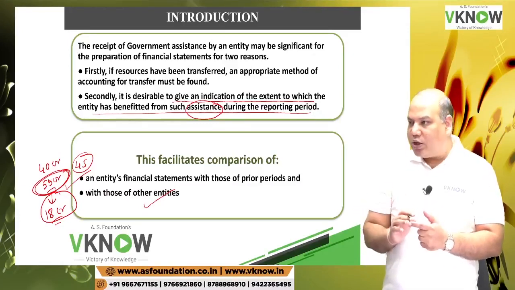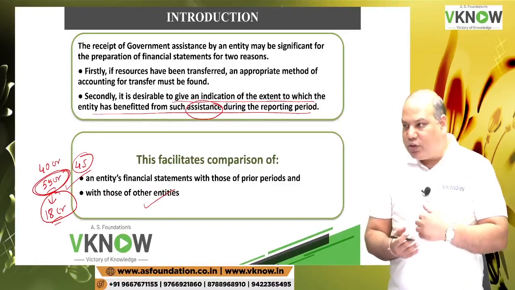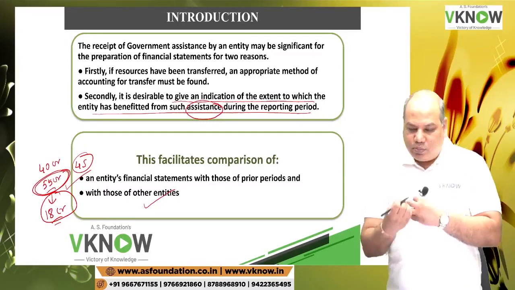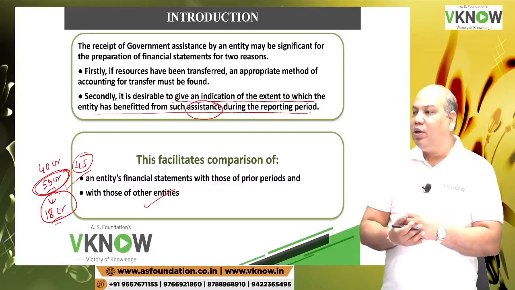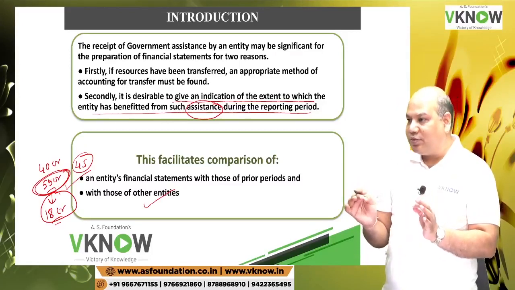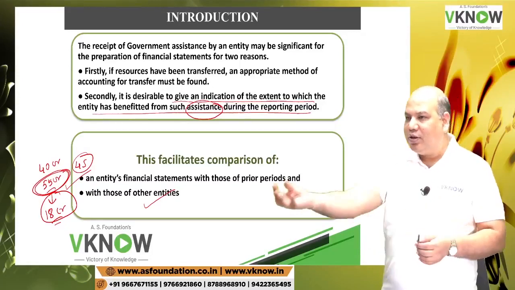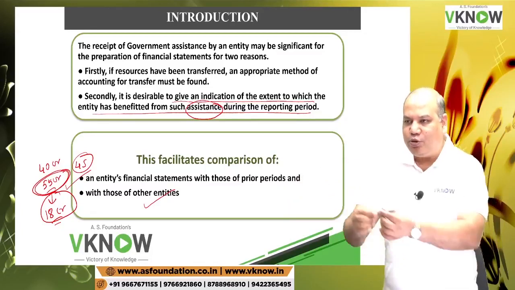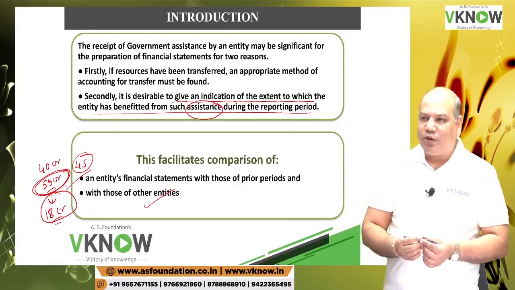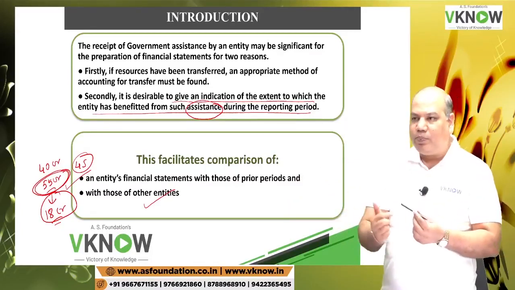Because in case of grant, what happens? You receive from the government some amount, but you don't transfer resources to the government. Otherwise that becomes a normal commercial transaction. When I take 100 rupees from you, I give this pen to you which is of market value 100 rupees. There is a quid pro quo.